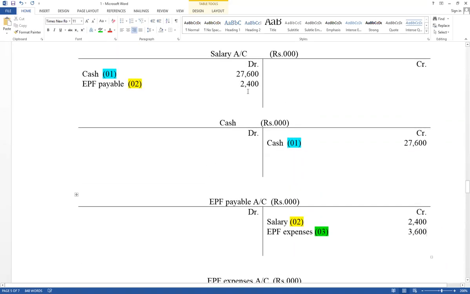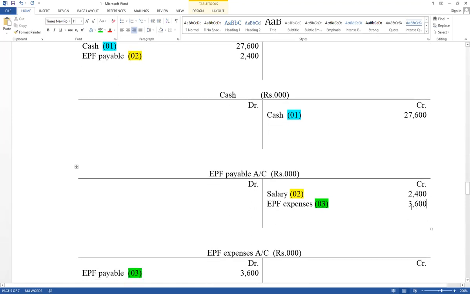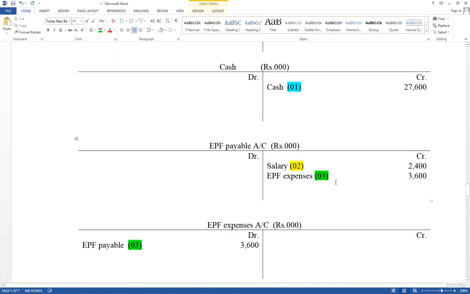Think about salary account debit, EPF payable account credit, and EPF expense account debit, EPF payable account credit. Both values EPF payable account credit, but contribution of employee, salary account debit. Contribution of employer, EPF expense account debit. Both values should be transferred to the central bank, EPF payable account credit. But contribution of employee is part of salary, salary account debit, and contribution of employer is another expense. Therefore, EPF expense account debit.